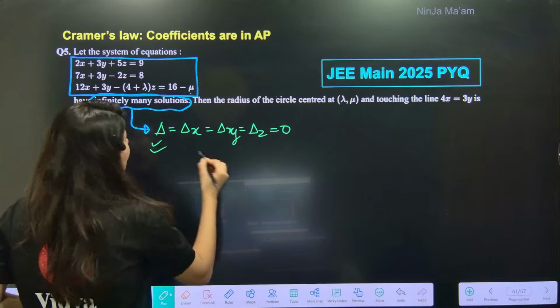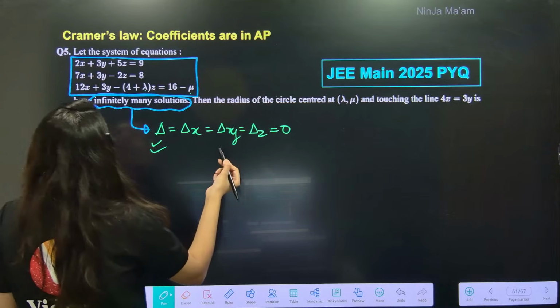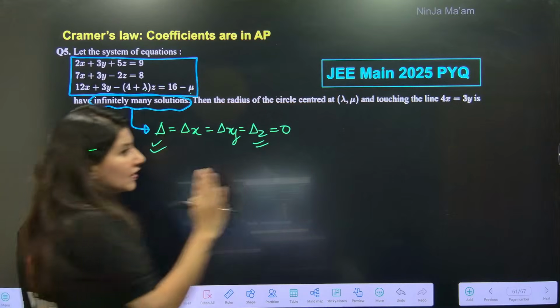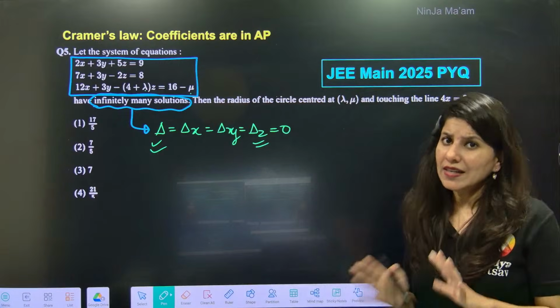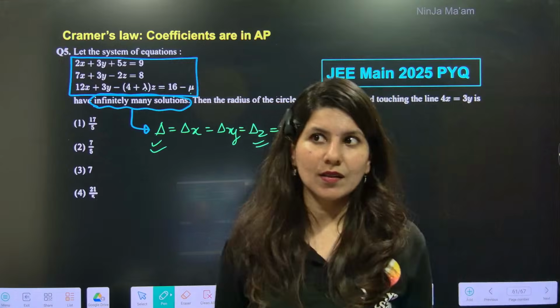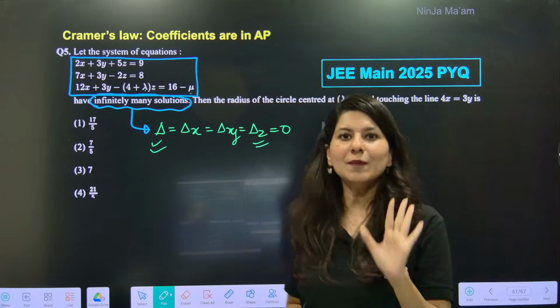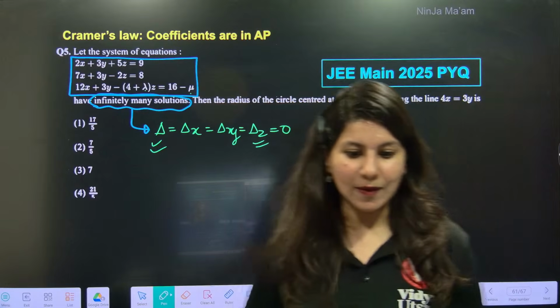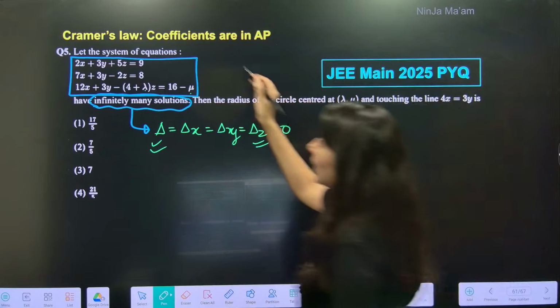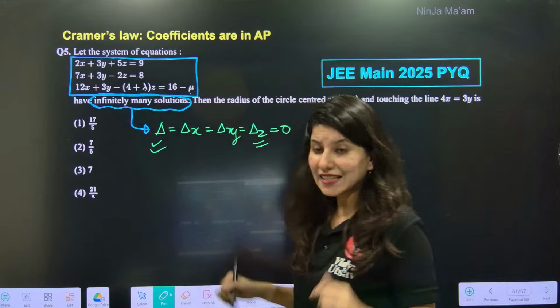So delta 0 and delta z, if you calculate these 2 determinants and make them 0, the values of mu and lambda can be easily calculated. But again, it will take 2 to 3 minutes, sometimes more than 3 minutes, and calculation errors can also happen. So, as I have told you, focus on the coefficients and think about it.